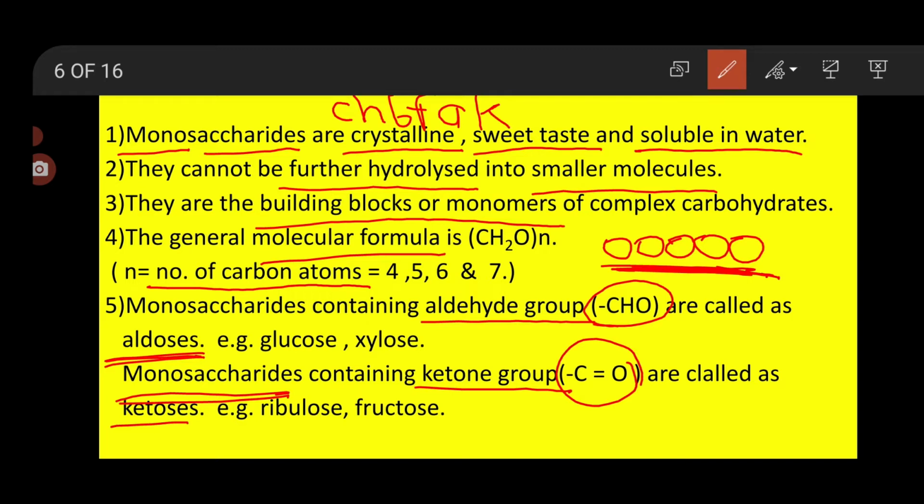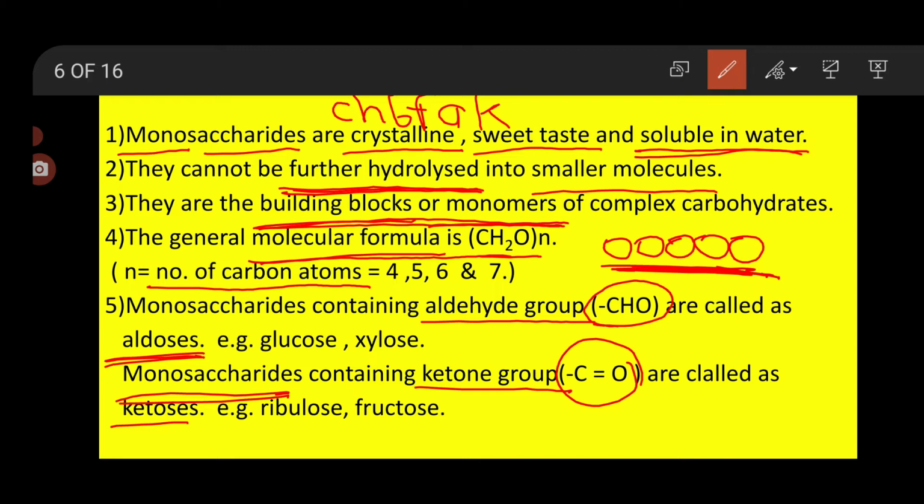CHB, FAK. C: it is crystalline, it is sweet to taste and it is soluble in water. H means hydrolyzed: it cannot be further hydrolyzed because it is only the smallest unit. B means these are the building blocks, or the monomers, of carbohydrates. These are the basic unit of carbohydrate. F for formula. Their formula is CH2O by N, where N is the number of carbon atoms.